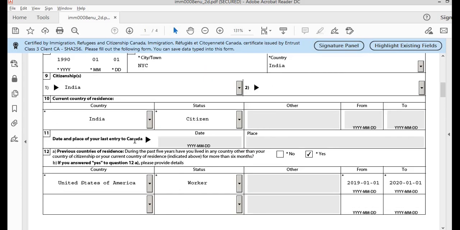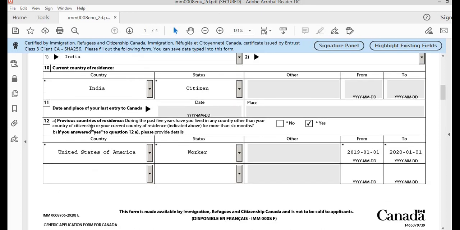Date and place of your last entry to Canada. This area is grayed out for me based on the selection in the previous question. In case it is not grayed out for you, you can enter the date and the place.